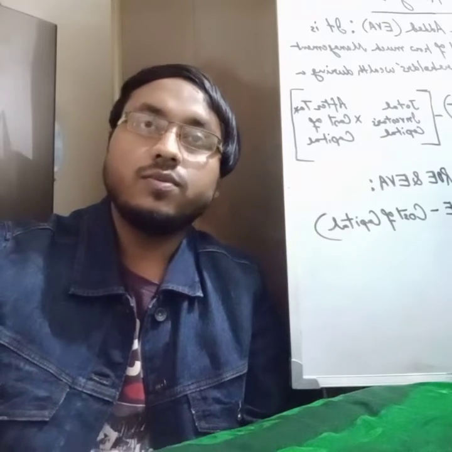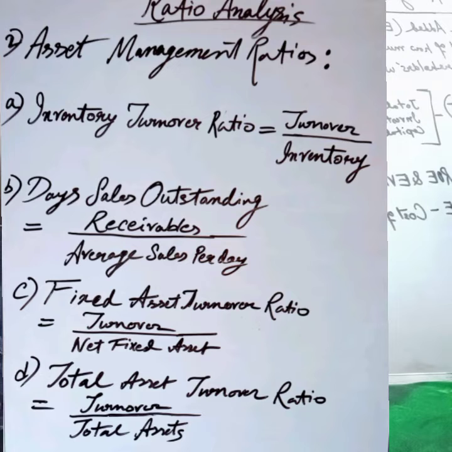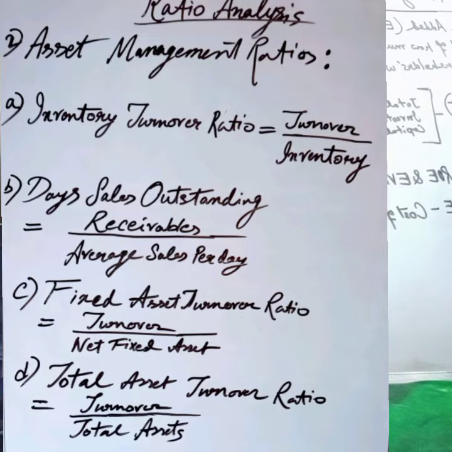Now, I'm going to show you the asset management ratios. These are a set of ratios that measure how effectively a firm is managing its assets. Commonly used asset management ratios: number 1 is inventory turnover ratio. The formula is turnover divided by inventory, and it shows how many times the particular asset is turned over. Next comes days sales outstanding, which is receivables divided by average sales per day. It represents the average length of time the firm must wait after making a sale before receiving cash.